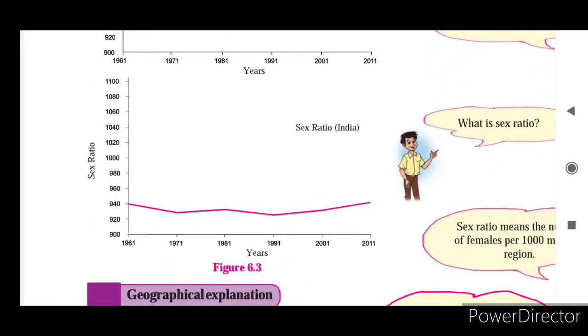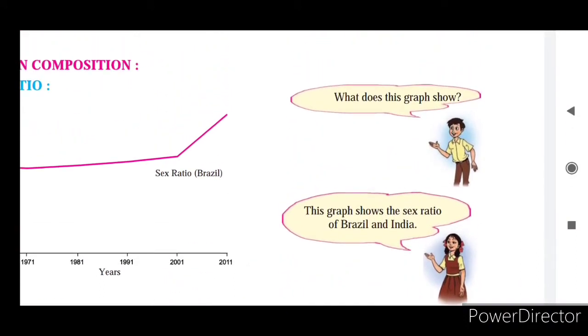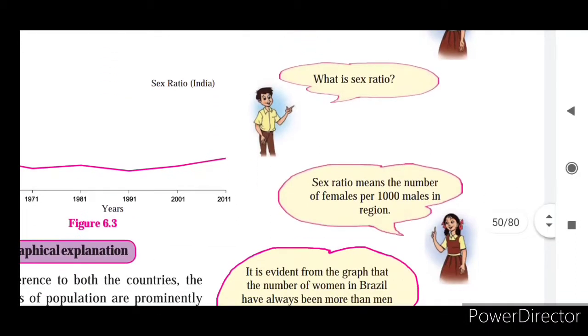This graph is called a line graph because the percentage of the sex ratio is shown by the line. But what does this graph show? This graph shows the sex ratio of Brazil and India. What does sex ratio mean? Sex ratio means the number of females per 1000 males in a region. It means that if there are 1000 males, then what is the number of females for those 1000? That is called sex ratio.